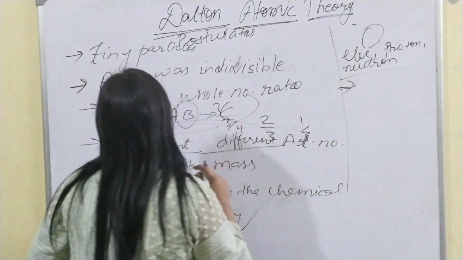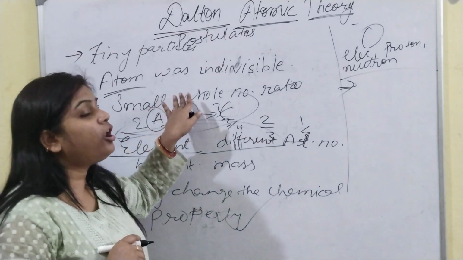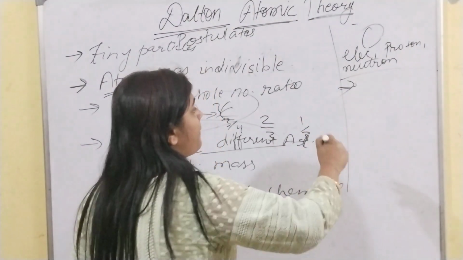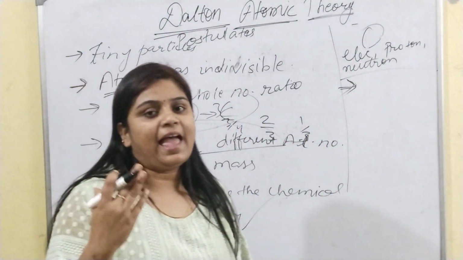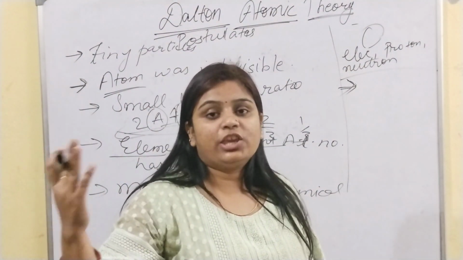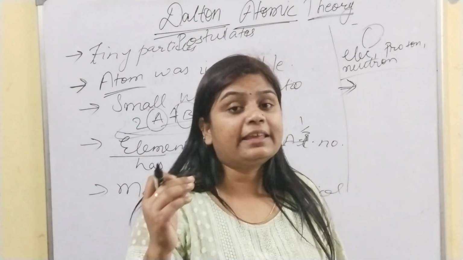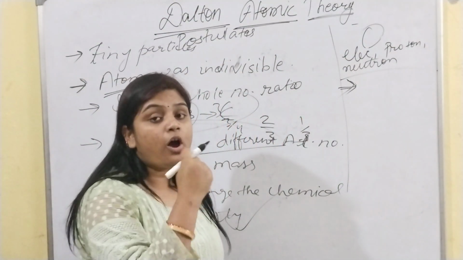And second, his postulate was that elements are added in a small whole number ratio. But its limitation came that for some larger compounds like urea, and for allotropes of carbon, the elements cannot be combined in a small whole number ratio.